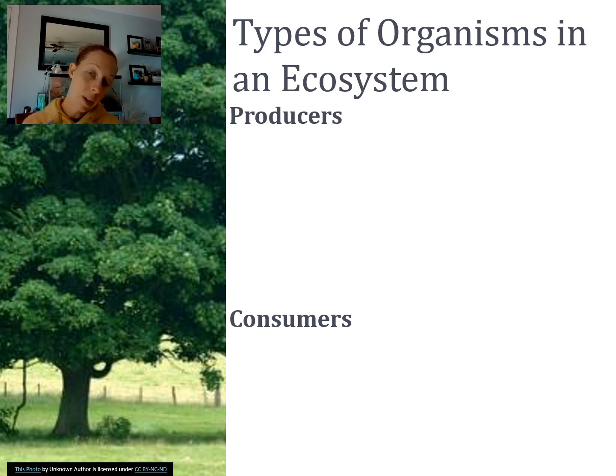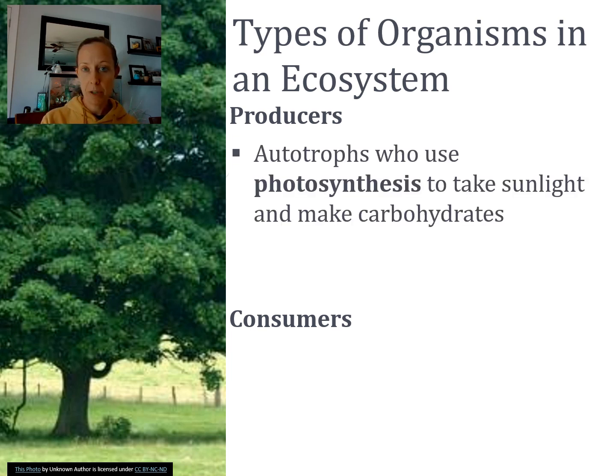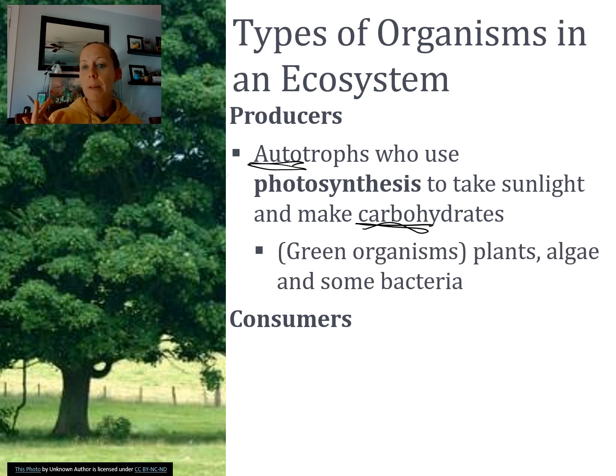When we talk about organisms in the ecosystem, this I'm positive you've done before. We talk about producers and consumers. So producers are autotrophs. They produce something. What they do is they use photosynthesis to take sunlight and make carbohydrates. Auto means they do it themselves, and troph means to feed, so they're going to feed themselves. All right. These would be our green organisms. It's plants, algae, and some bacteria.